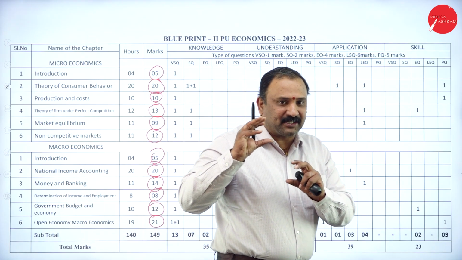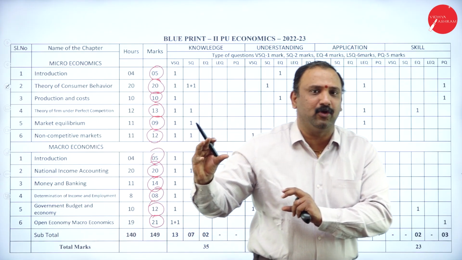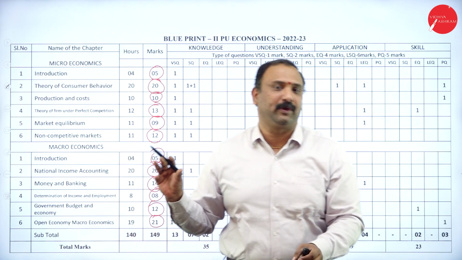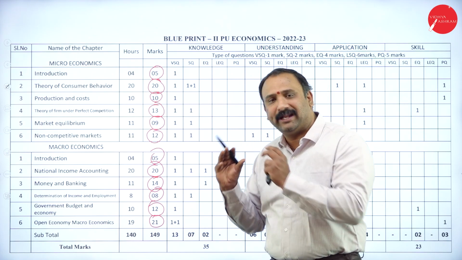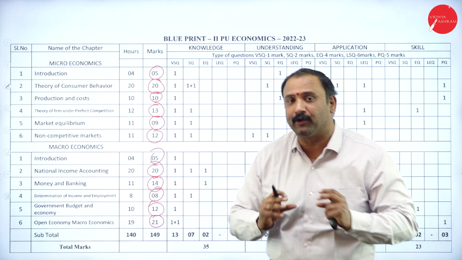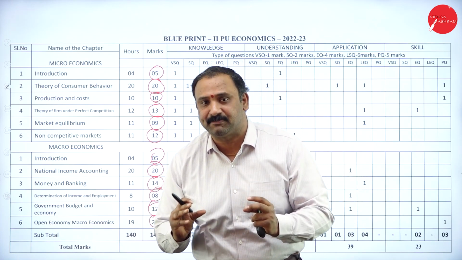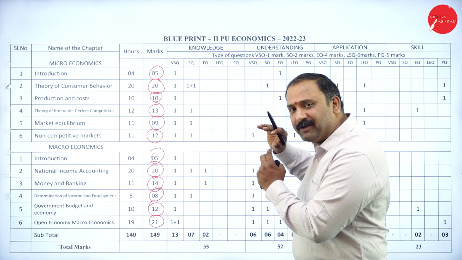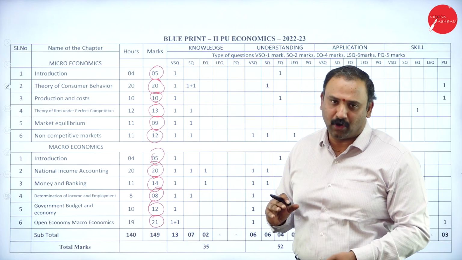So nevertheless, if you analyze the entire blueprint, they have balanced it out so well that either by studying complete macroeconomics you can pass, or completely on microeconomics, still you can make it. So the choice is very clear. Study one part thoroughly. That will be enough for all of you to score the best marks available. That's why I would say that this is a very, very balanced blueprint altogether.